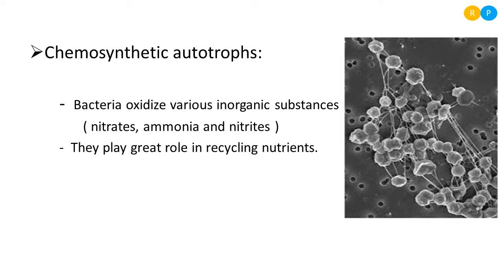So like this, I told you only one example of an organism. Like this, many organisms are there, soil chemosynthetic organisms. They are able to recycle the chemicals from soil to atmosphere, and again from atmosphere to soil. So because of this, they play a very great role in recycling of nutrients in the atmosphere.